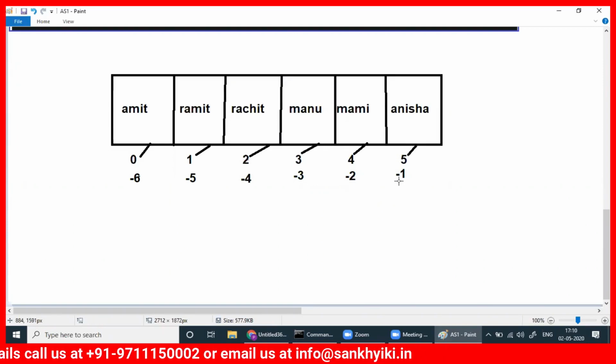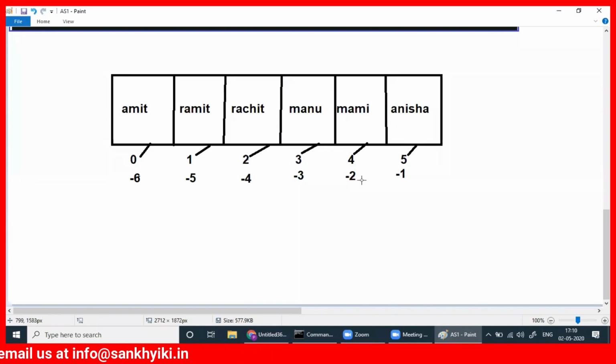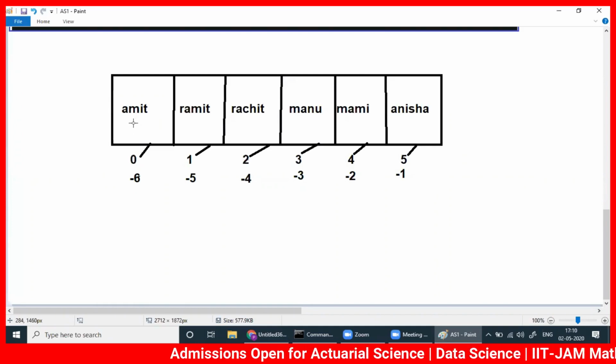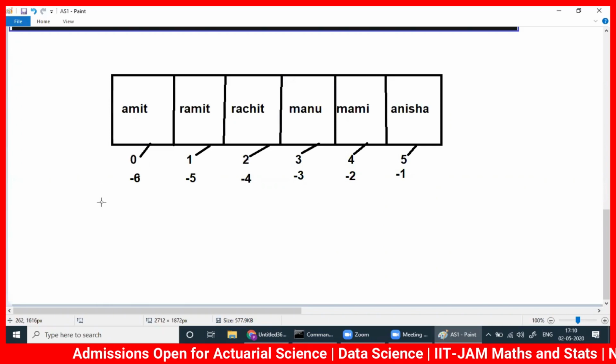Here from the right hand side, if you start, this is -1 for Anisha. For Mami, it's -2. For Manu, it's -3. For Rachit, it's -4. For Ramit, it's -5. And for Amit, it's -6. So this way, the indices will be useful. Every index is for one cell. Later, we'll see in dictionary, we have flexibility.